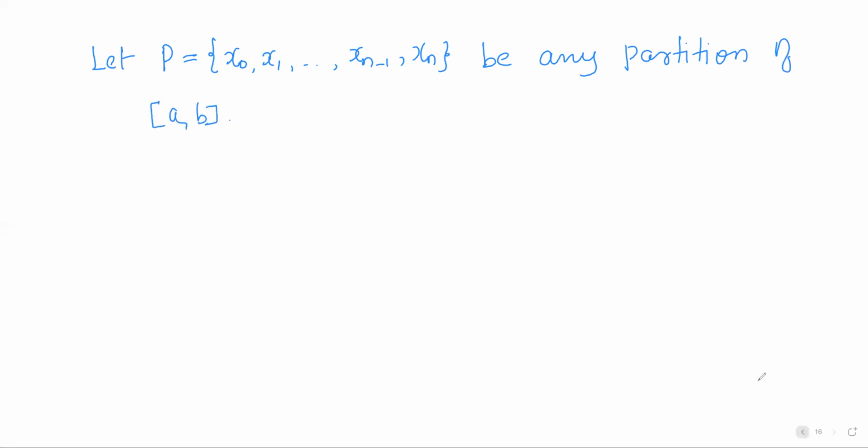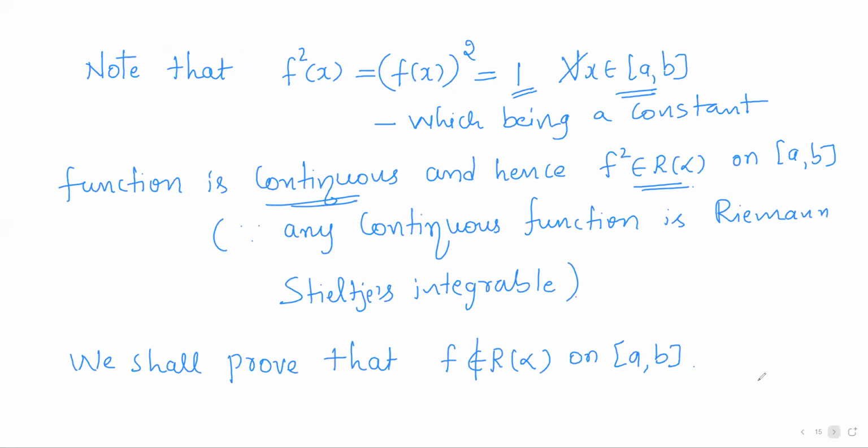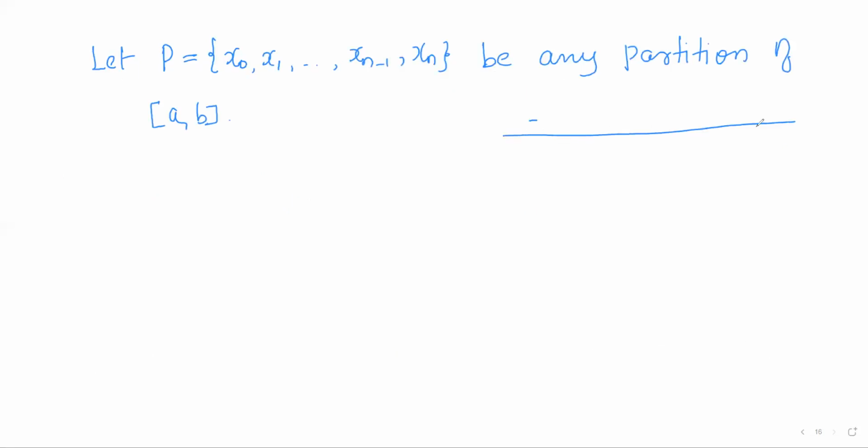Now as f is given to be a bounded function on the closed interval a comma b, with respect to this partition the closed interval can be divided into subintervals x0, x1, x1, x2 like this. As f is bounded on the whole closed interval a comma b, f will be bounded on each subinterval. So infimum and supremum exist.